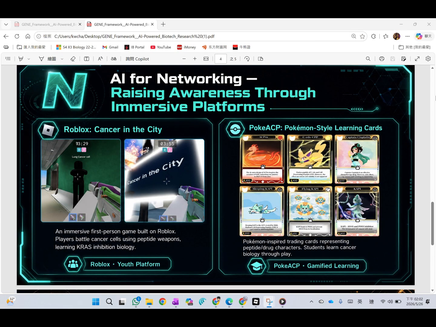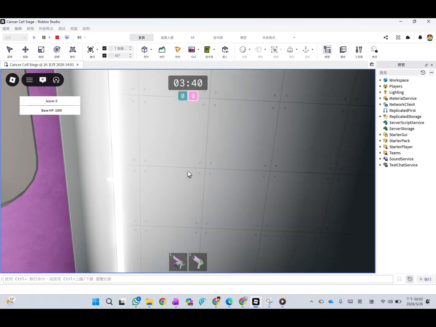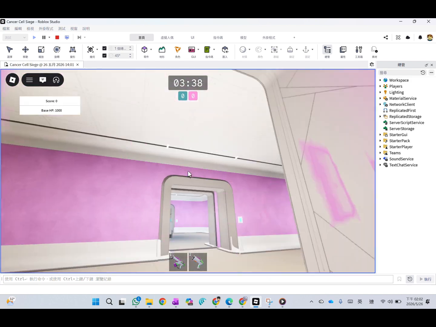Next is networking. Promoting science can be challenging, but biotech knowledge shouldn't be limited to us in the lab. It should be for everyone. Students, gamers, people who've never read a research paper before. So we ask ourselves, how do we reach them? How do we make cancer biology fun? Our answer, Roblox. Millions of players, every day, all ages.